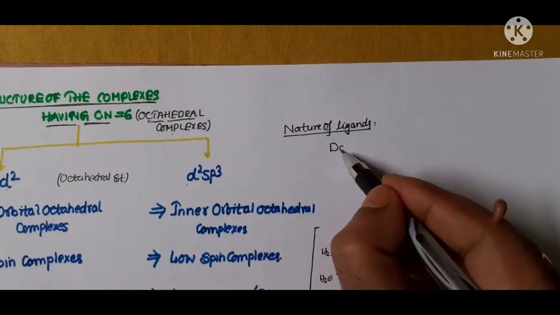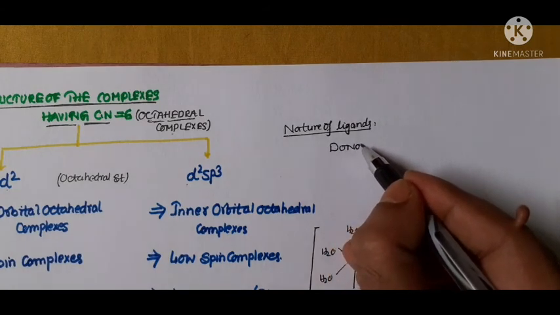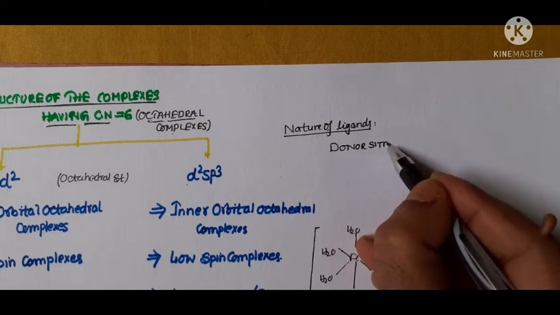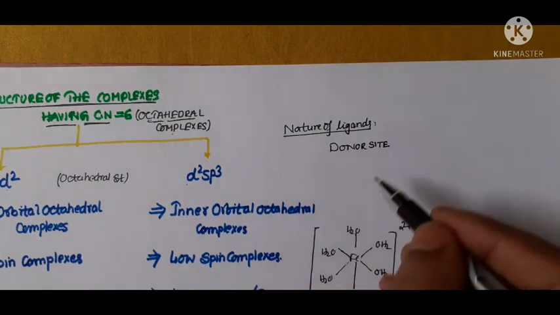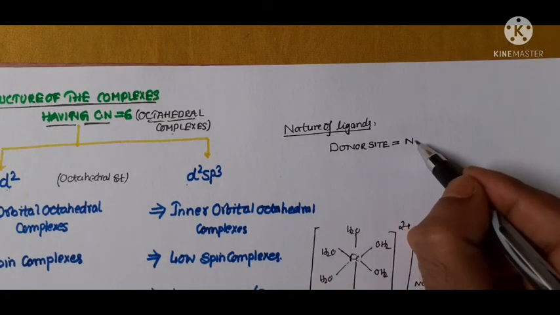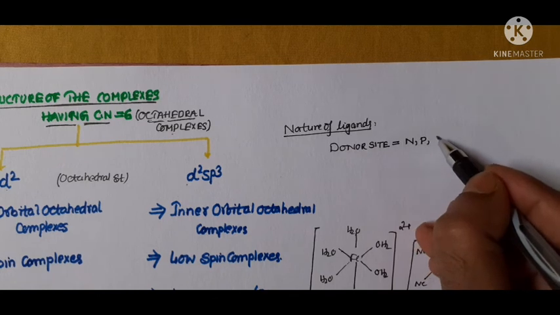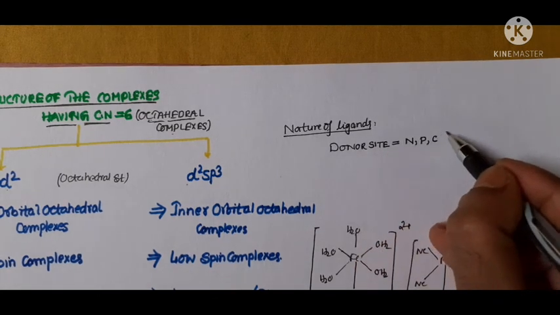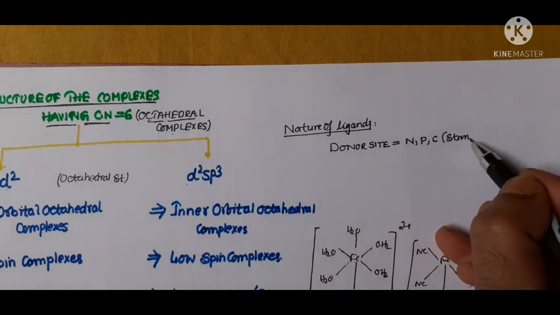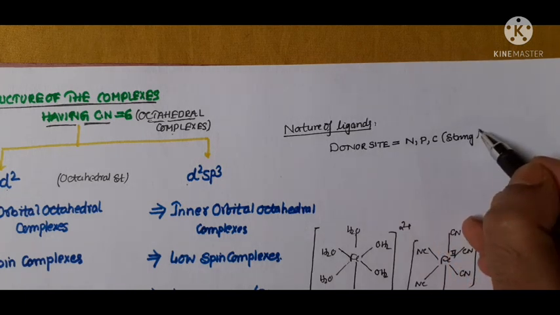How can one find out which one is a strong ligand and which one is weak? If the donor site is nitrogen, phosphorus or carbon, then such ligands are considered strong ligands.